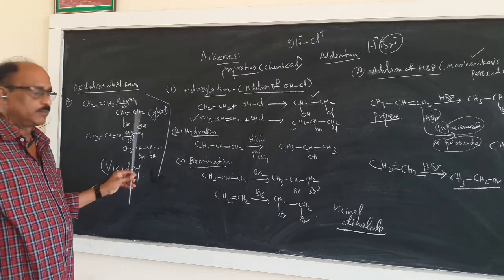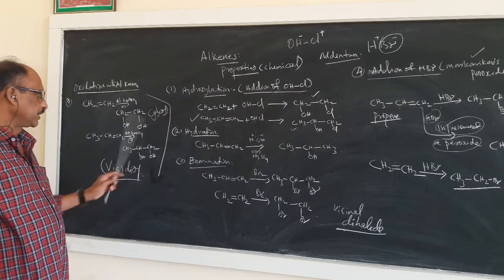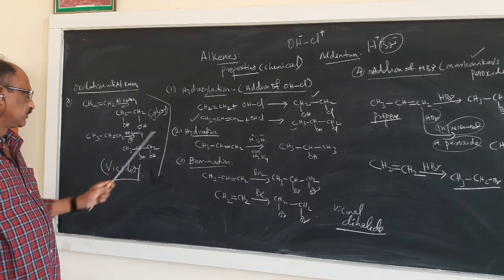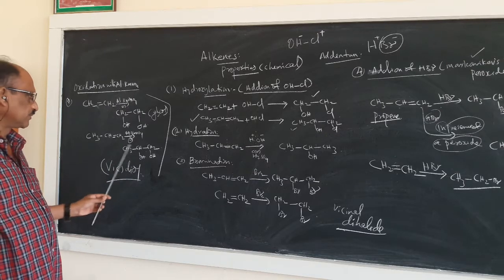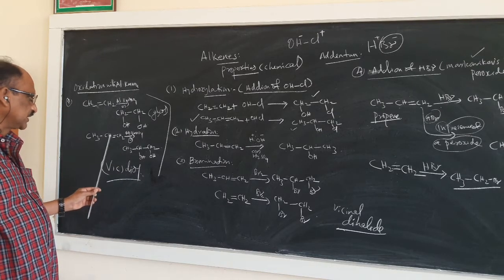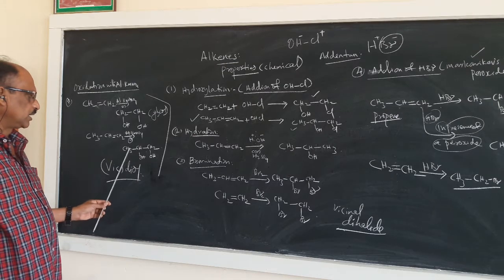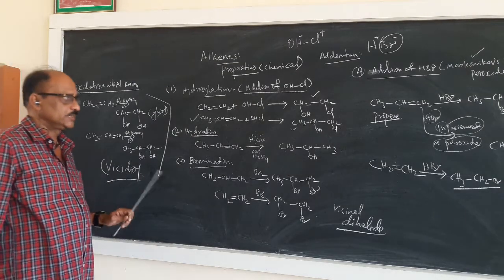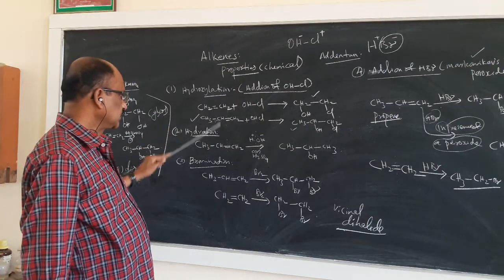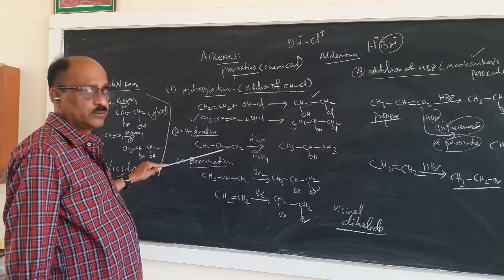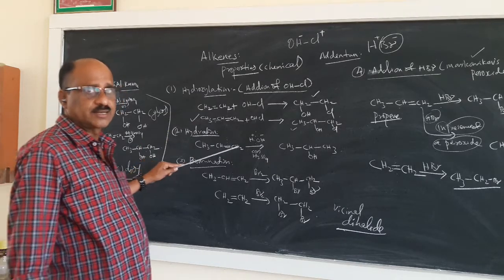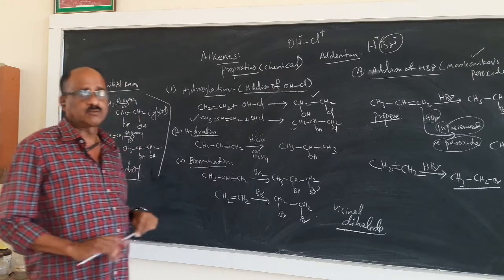For an unsymmetrical alkene there is no problem at all, because you are adding the oxidizing compound and you get a vicinal diol. But in the case of hydroxylation and hydration, I told you, these reactions happen according to Markovnikov's principle.